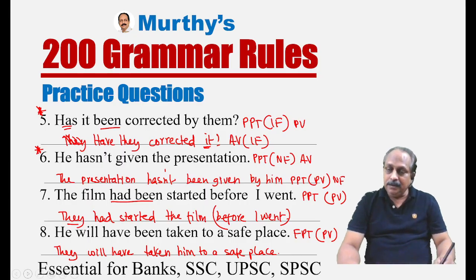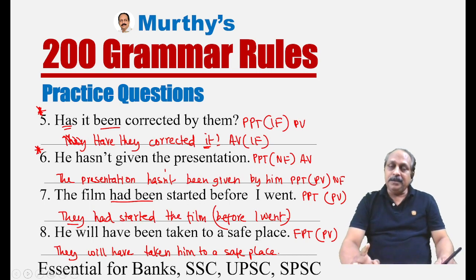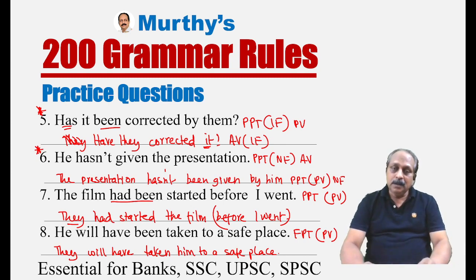That's all for today. And do remember, perfect tenses in passive voice very important. Quite often they ask questions based on perfect tenses and also perfect tenses in passive voice. And we cannot change perfect continuous tenses to passive voice. What are the perfect continuous tenses? There are three in number: present perfect continuous, past perfect continuous, future perfect continuous. We cannot change. That's all for today.